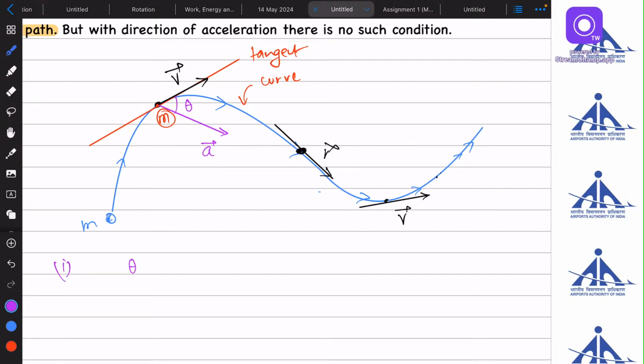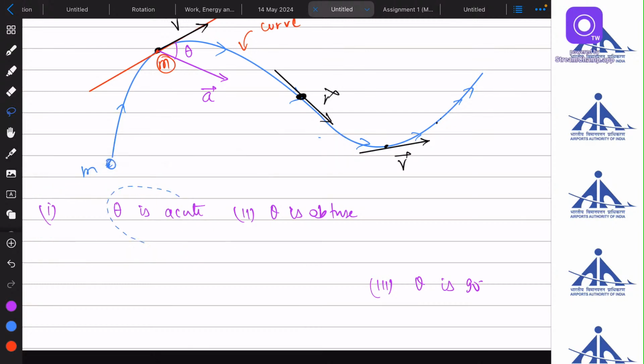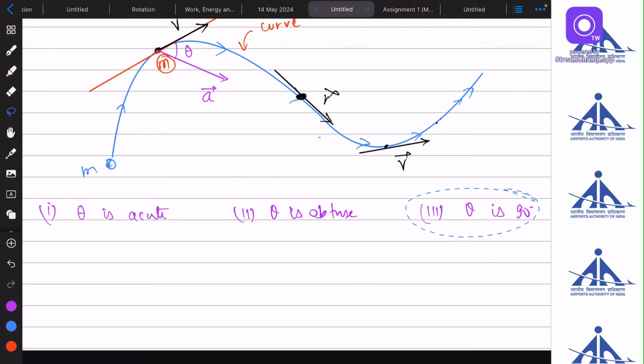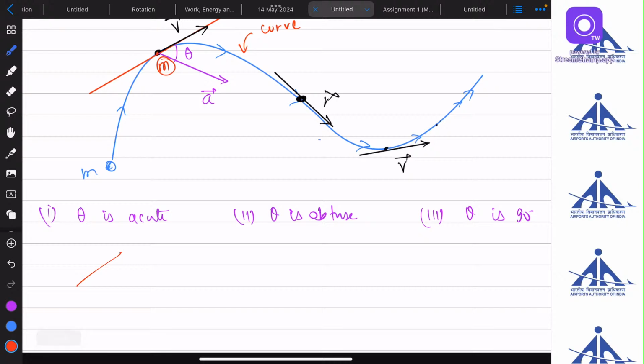I have three cases. Theta can be acute. Second, theta is obtuse. And the third case is theta is 90 degrees. For all these three cases, I have different consequences. If theta is acute, let's say I'm drawing a velocity vector here and an acceleration vector here, with some angle theta.